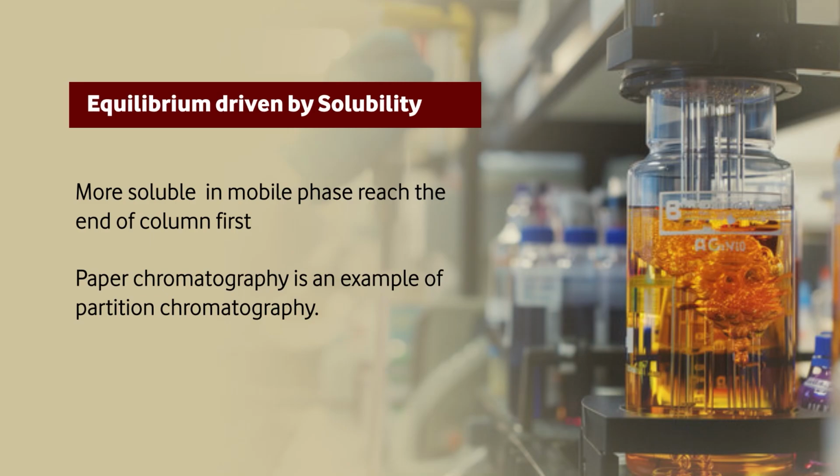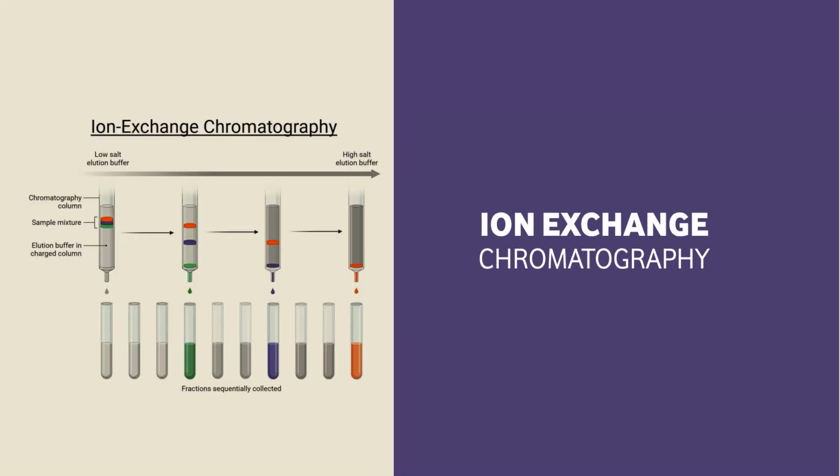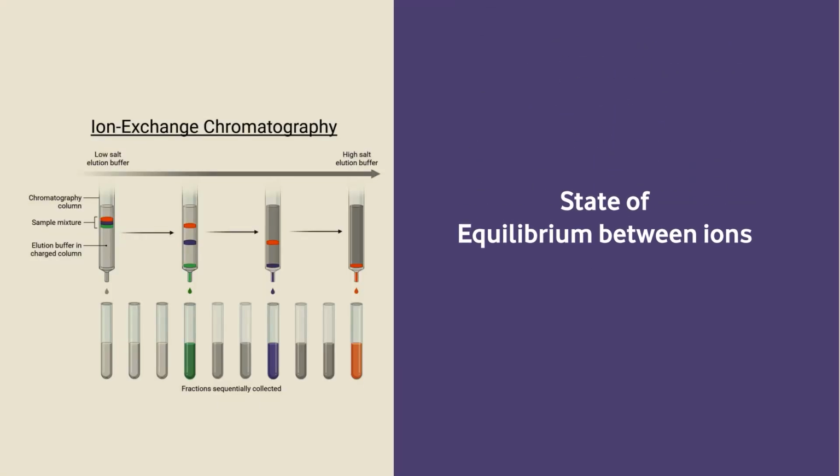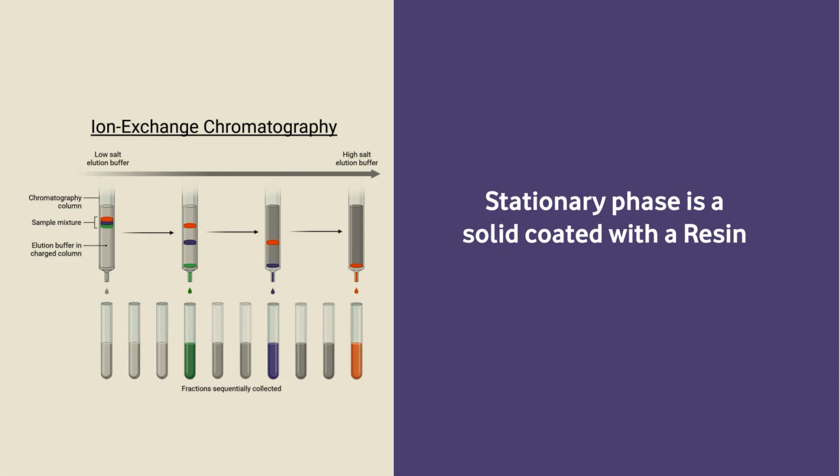Paper chromatography is the example of partition chromatography. We are talking about equilibrium that the components or constituents of the sample are maintaining between the stationary phase and the mobile phase. In the case of ion exchange chromatography, the state of equilibrium is between the ions. It is similar to partition chromatography, but there it was because of solubility.